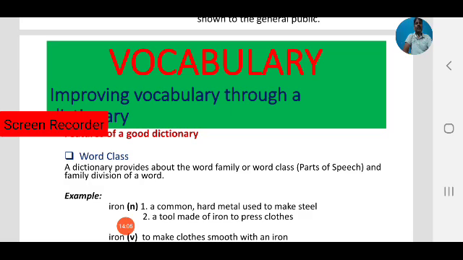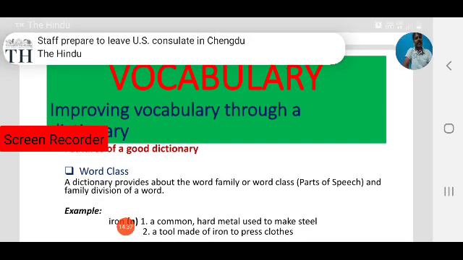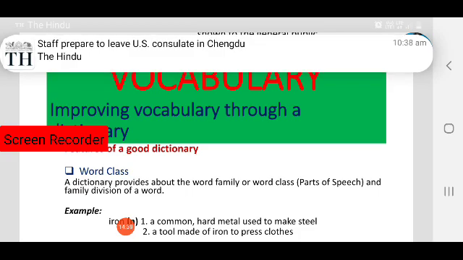And a tool made of iron to press clothes. That is also iron. Okay, iron box. Two meanings are there here. As a noun, iron works as a noun. So we are focusing on the word class of iron. What is the first class? First duty here is noun. Iron as a noun: a common hard metal used to make steel. That is one meaning. The second meaning is a tool made of iron to press clothes. That is another meaning.